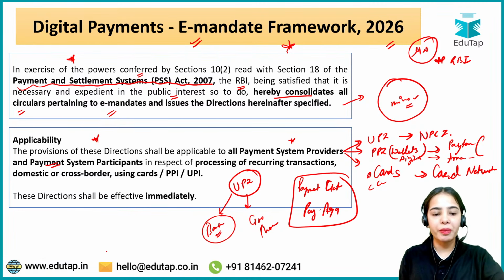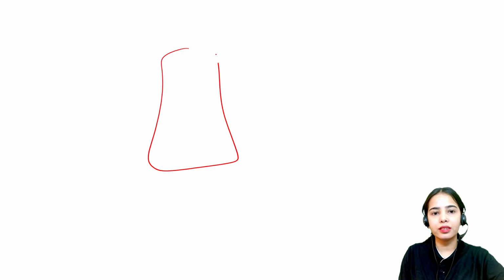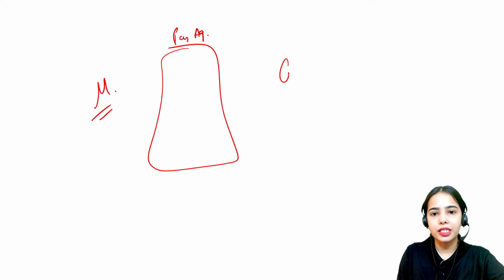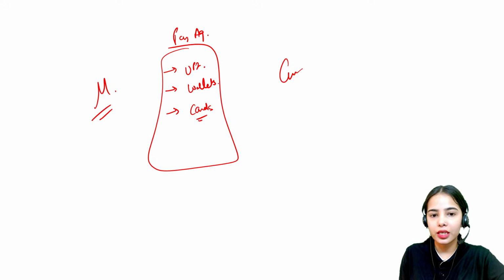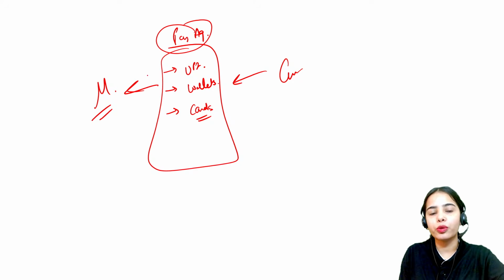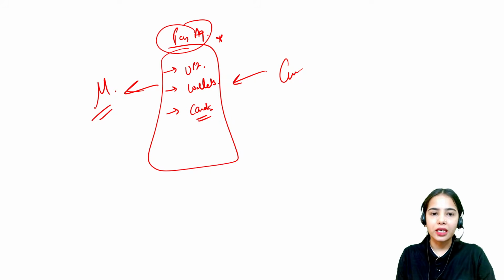Payment gateways and payment aggregators are basically connecting the merchants with the customers. The payment aggregators provide different options: the payment can happen through UPI, through digital wallets, as well as through the card networks, through the cards, debit card, credit card and such. So payment aggregators provide the interface so that the customers can make payment to the merchants. Okay, so payment aggregators are also payment system participants.